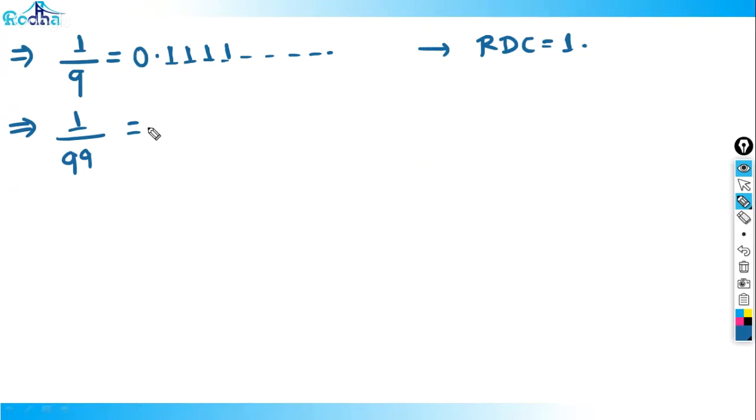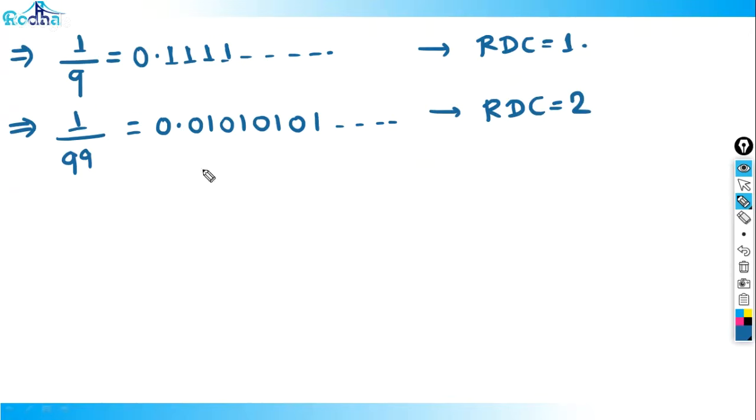This chapter becomes very important once they have introduced a calculator in CAT, because they can ask you very good questions on this basis. So what is 1 by 99? This is very close to 1 by 100, which is 0.01. If you check on a calculator, its value will be 0.01010101, and its RDC will be equal to 2.